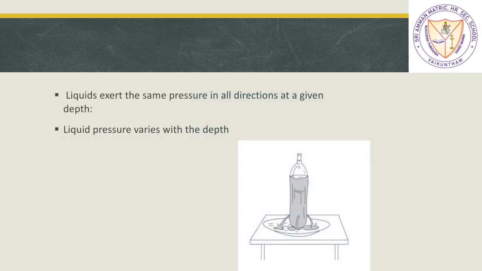Moving on. Liquid exerts the same pressure in all directions at a given depth. Okay, so for this, take your water bottle or waste water bottle which is lying of no use at your home. What you need to do is, before filling the water, make 3 holes at the same height.